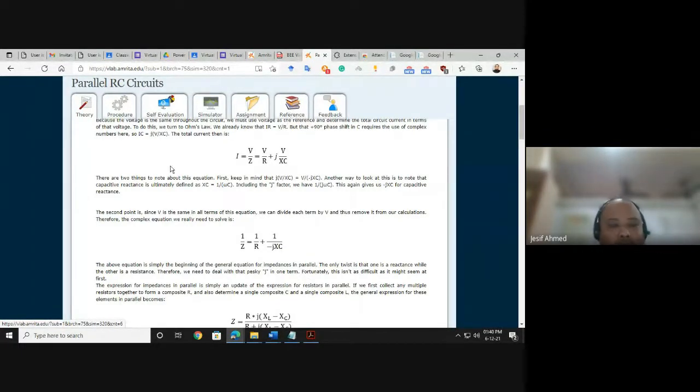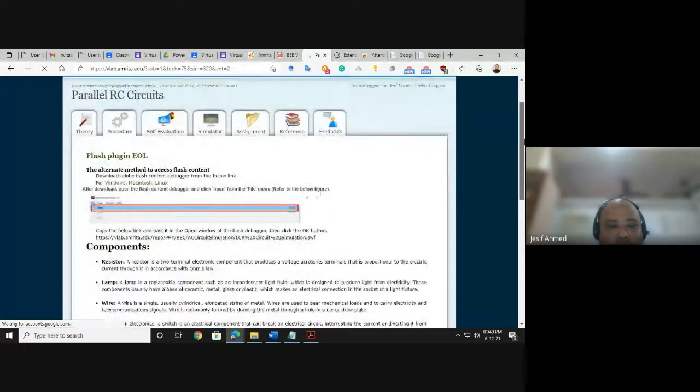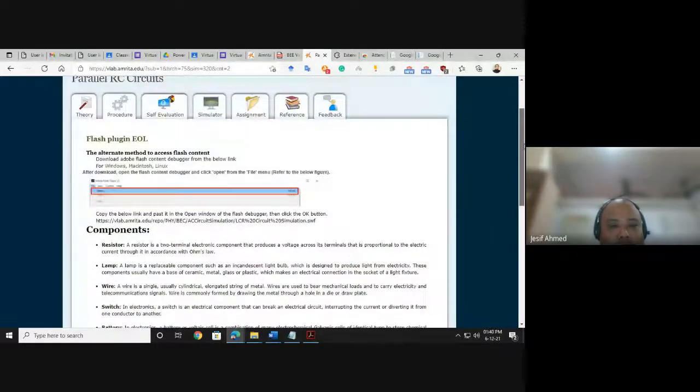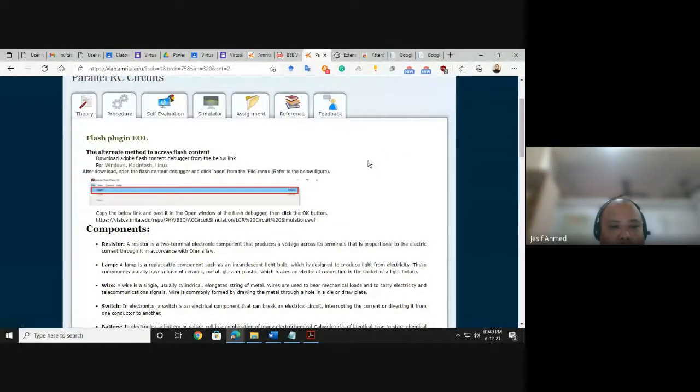If you go to the procedure, it is shown here that this is the simulation model link, and this can be simulated only in Flash Player, this Flash Debugger.